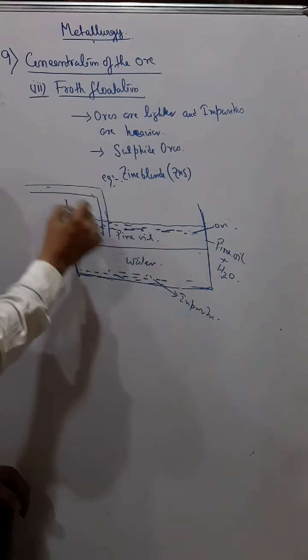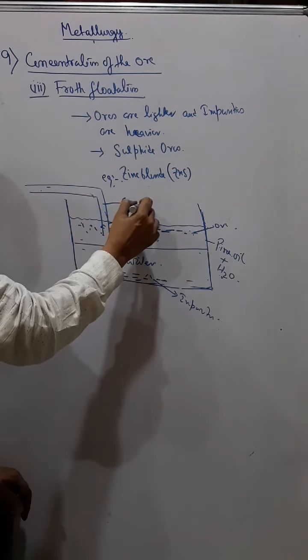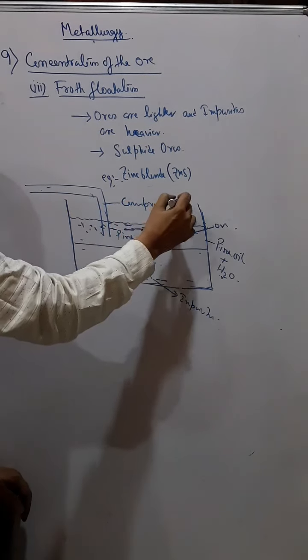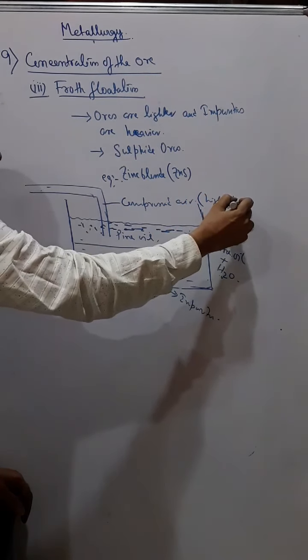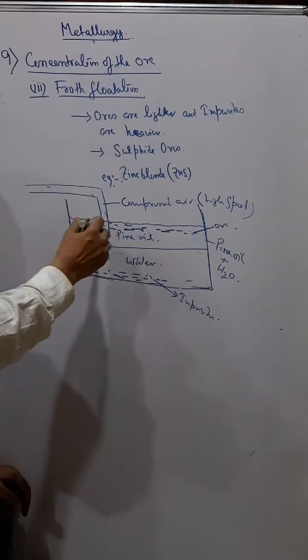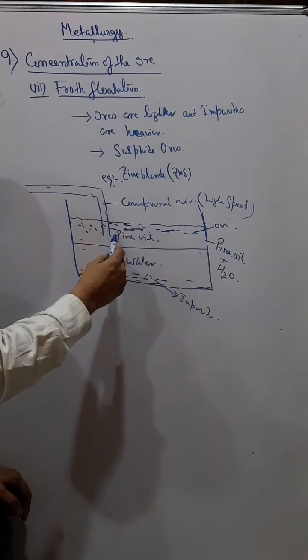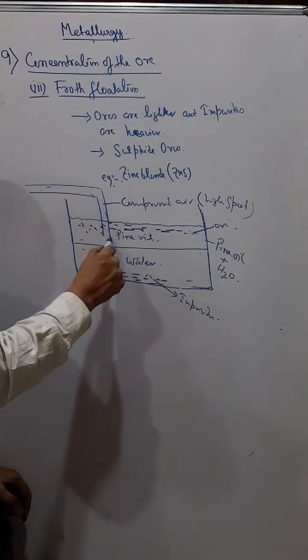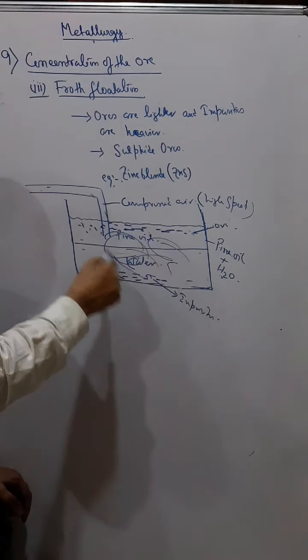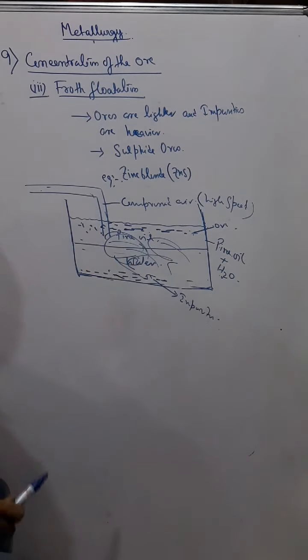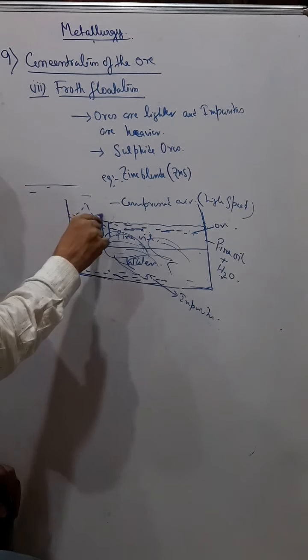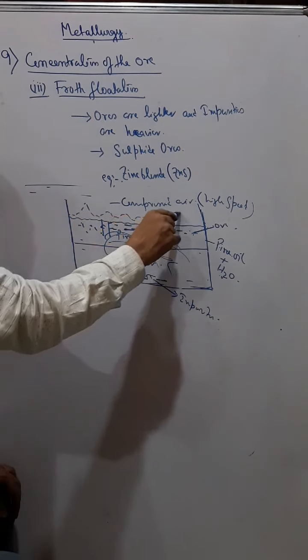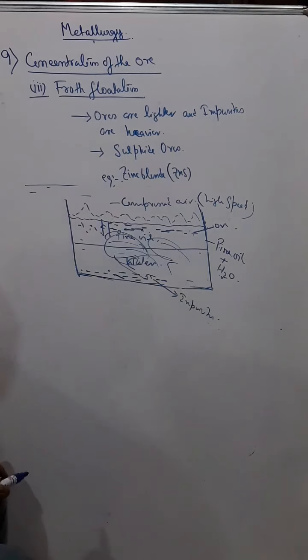And then we pass high speed compressed air, like a blower. Now when this compressed air with high speed blows through this water, what happens? Froth is produced. And this froth, if you see, is produced like this, lather, froth, and hence it is known as froth flotation.